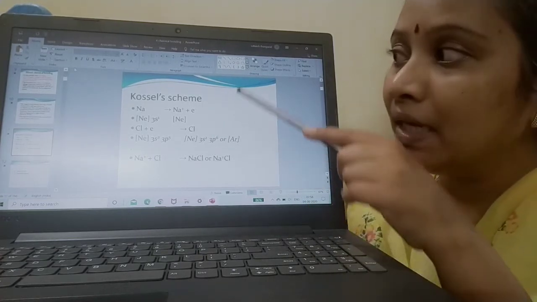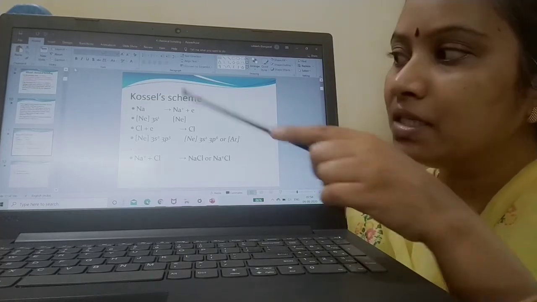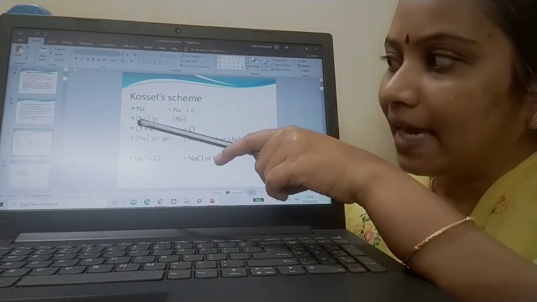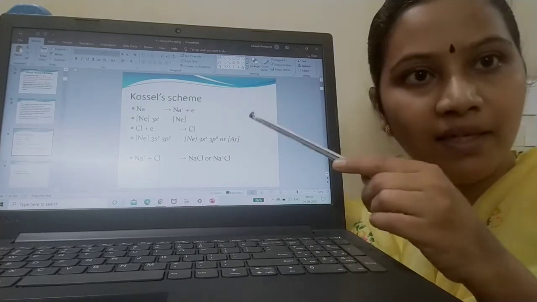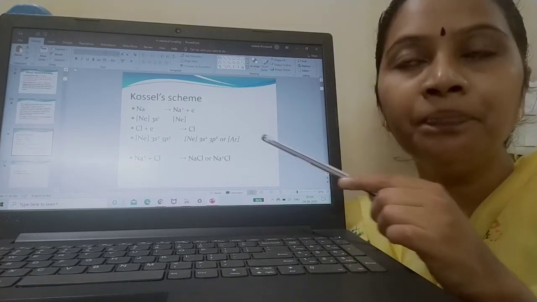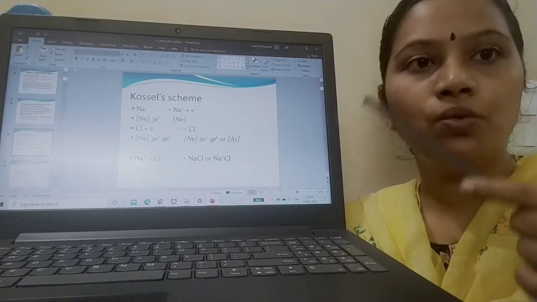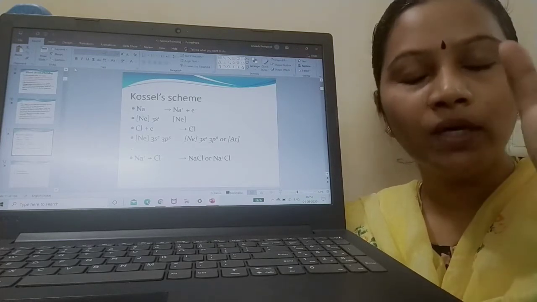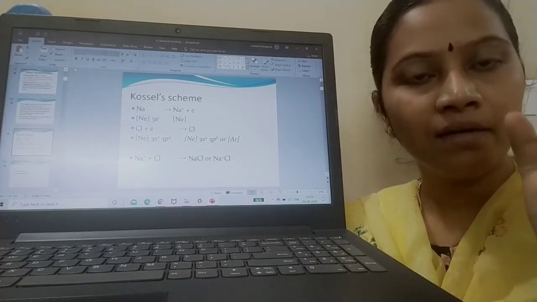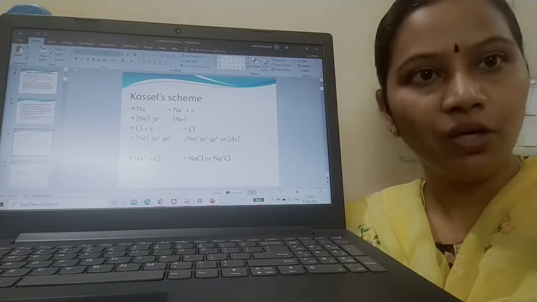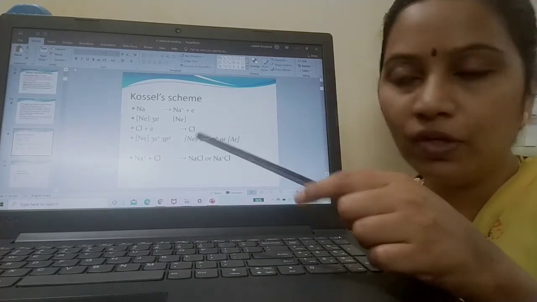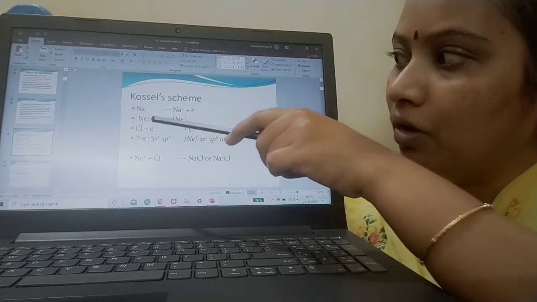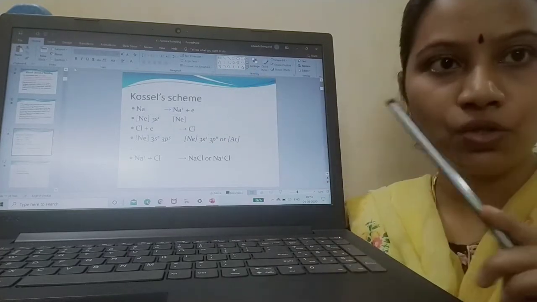Okay, clear? Let me repeat your Russell scheme. Sodium's configuration is Ne, that is neon. I think I have told you in chapter 3, no need to write every time 1s2, 2s2, 2p6 like that. When a common format is followed for certain elements, I can replace it with the term neon, because it's going to be the configuration of neon. So I have written neon 3s1. This is the configuration of sodium.